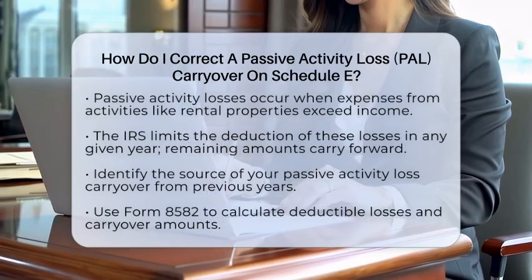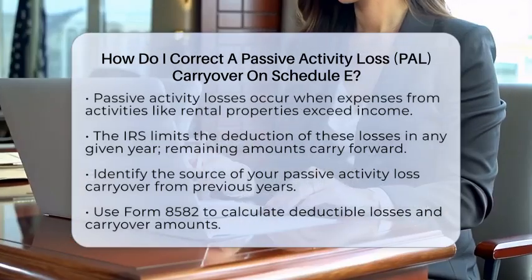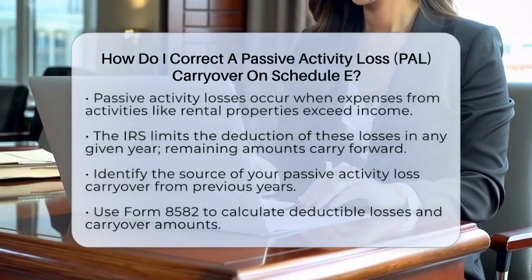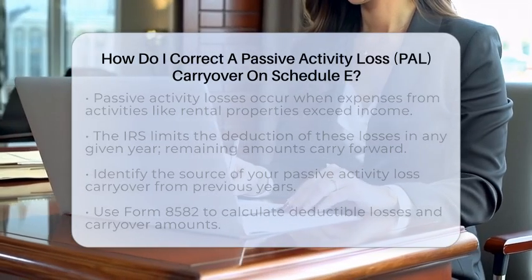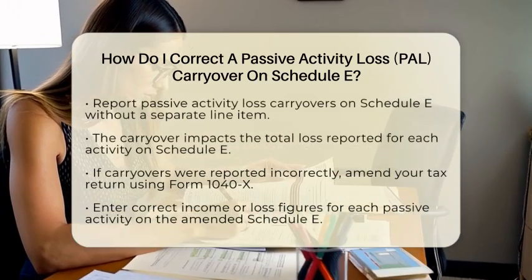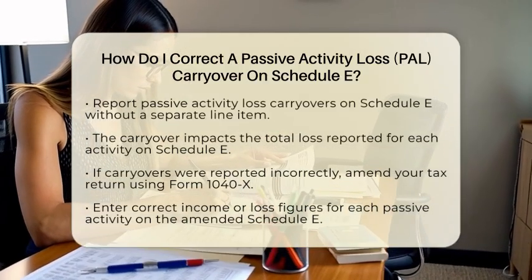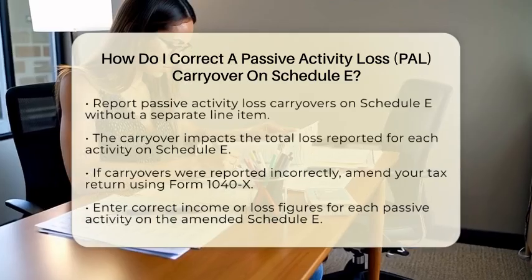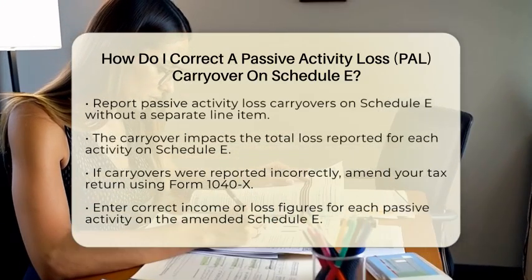Next, you need to identify where your passive activity loss carryover comes from. Typically, these carryovers arise from previous years when losses were not allowed due to limitations set by the Internal Revenue Service, or IRS, rules. To keep track of these amounts, you will use Form 8582, which calculates how much of your losses can be deducted for the year and what amounts need to be carried forward.